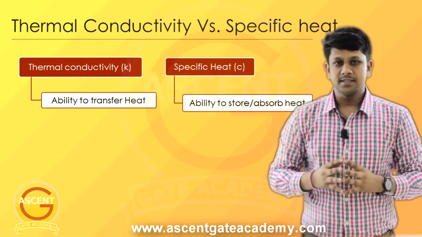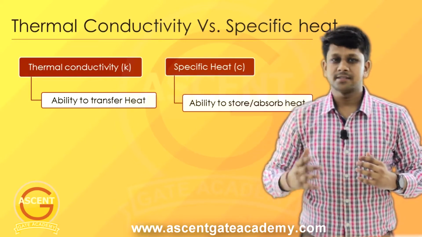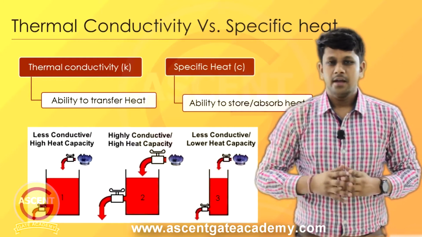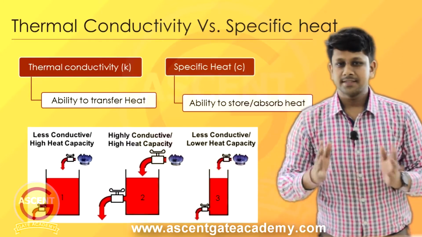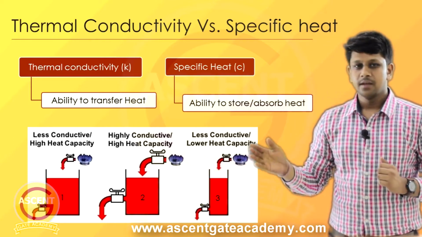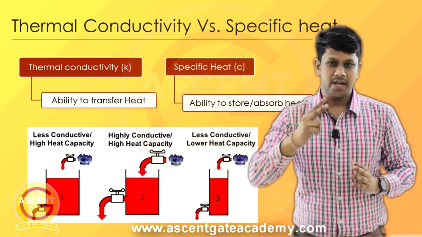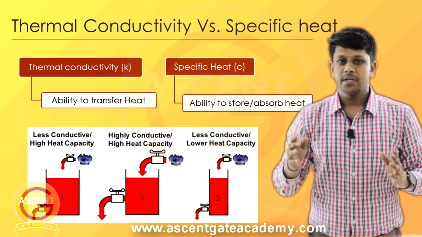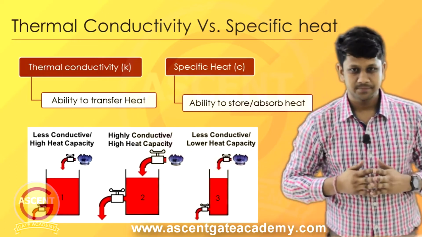Now to visualize this, let's take an example. Let's say heat is some mysterious fluid and we can always store a fluid inside a tank. So let's say we have 3 tanks, 1, 2 and 3, and each tank has 2 taps. One tap is used to fill the tank and another tap is used to empty the tank.